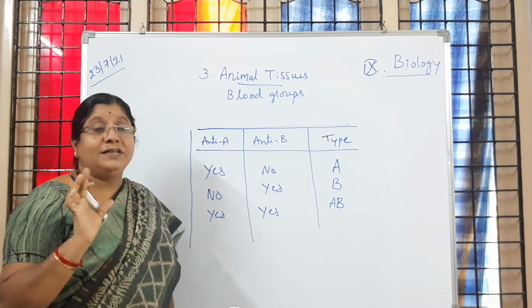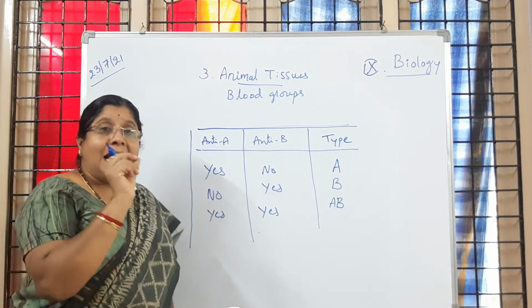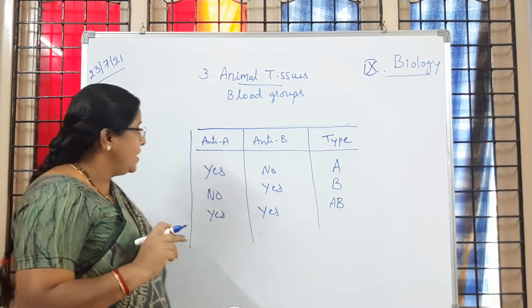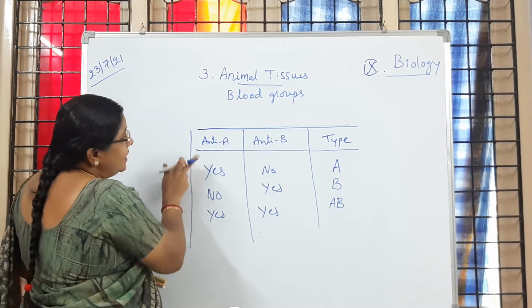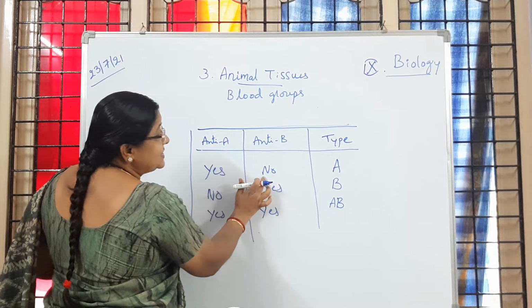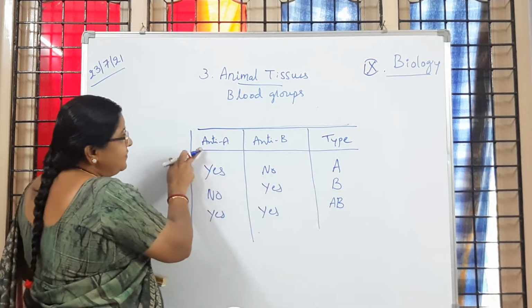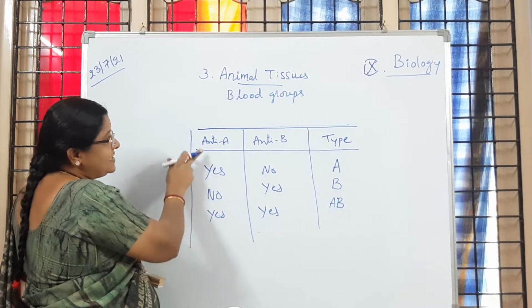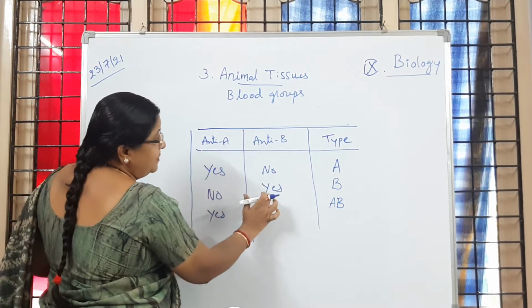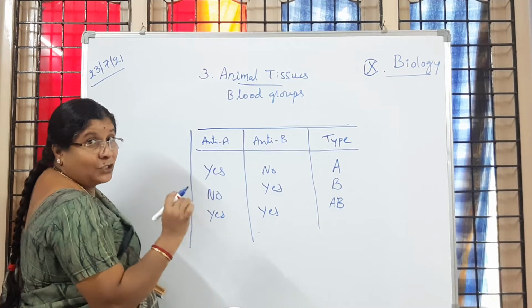So clumping happens because of the reaction between antigens and antibodies of RBC. Now, with anti-A clumping is taking place and with anti-B no clumping is taking place, then the blood is group A. And if clumping is not taking place with anti-A and clumping is taking place with anti-B, then the blood group is said to be B blood group.